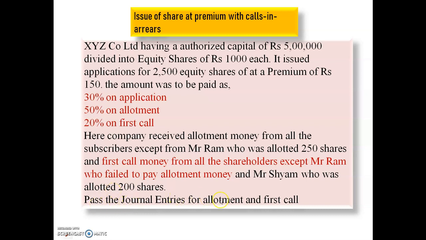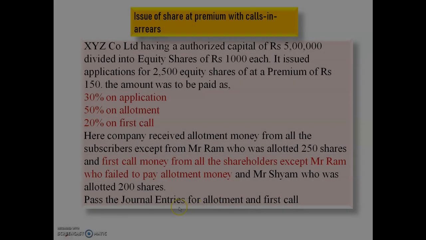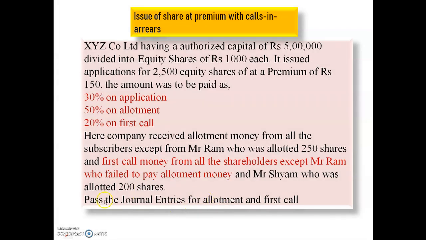Pass the journal entries of allotment and first call. In this question we have to pass the journal entries only for allotment and first call. Nothing is mentioned about the applications. So pass the journal entries for allotment and first call.